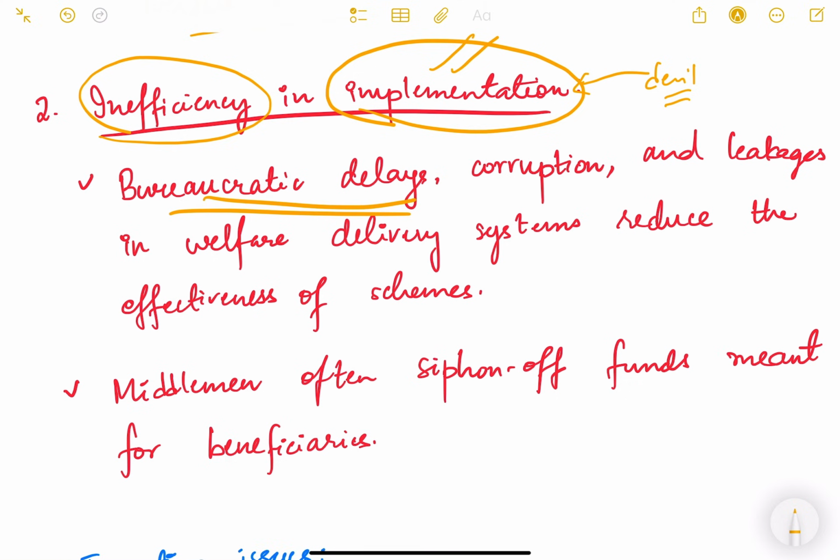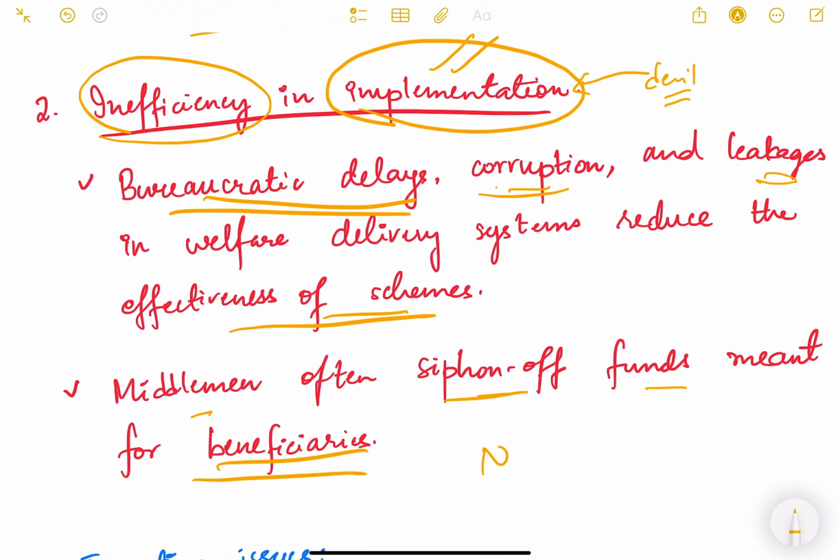Babu Dam, Babu Giri. They'll take several days to process the files, and for the benefit to actually reach the beneficiary takes a lot of time. There is also corruption. There are leakages in the welfare delivery system which reduce the effectiveness of the scheme. Then middlemen often siphon off funds meant for beneficiaries.